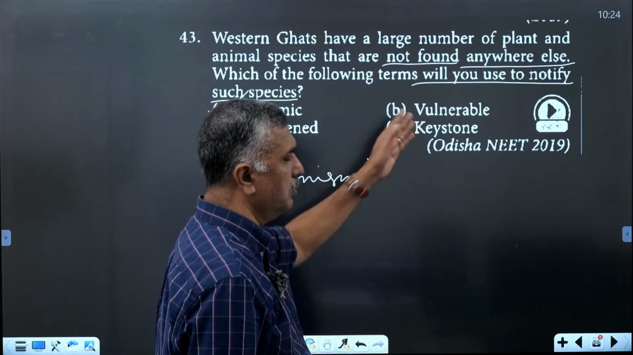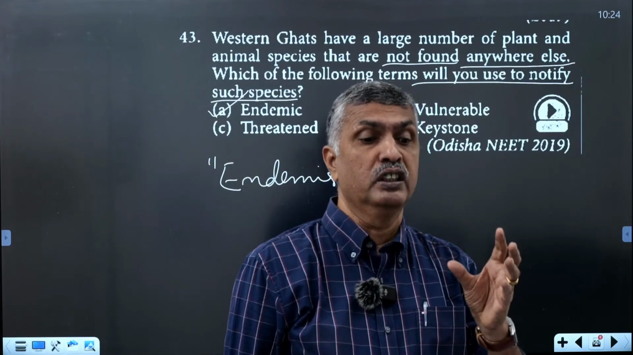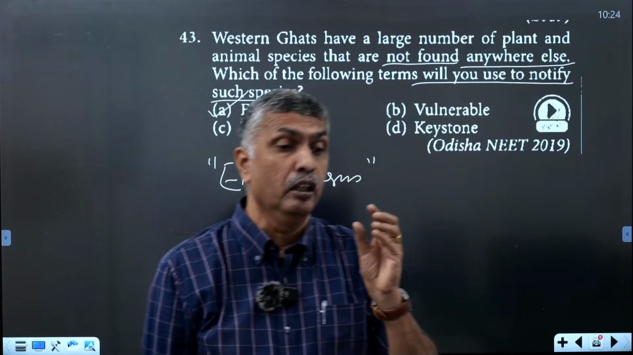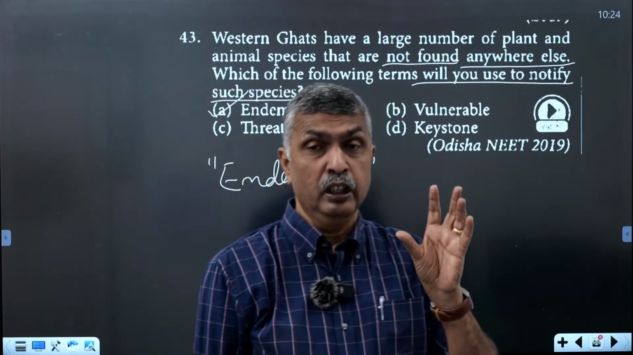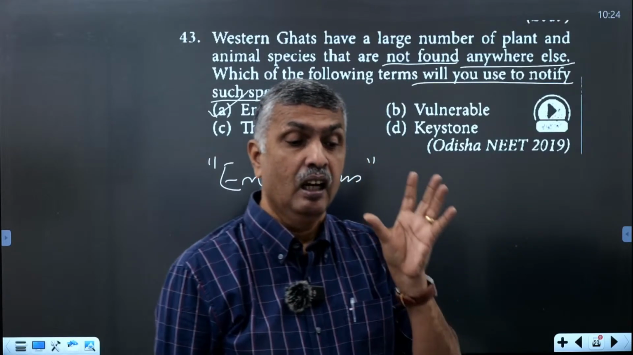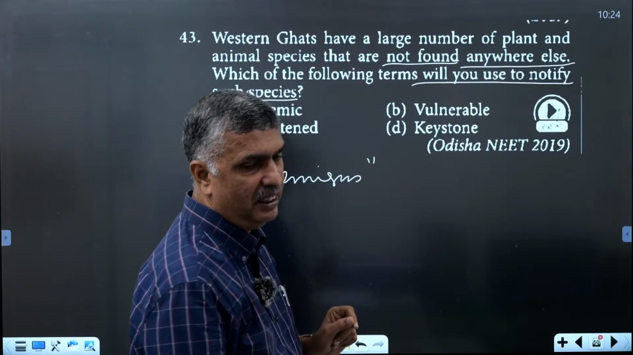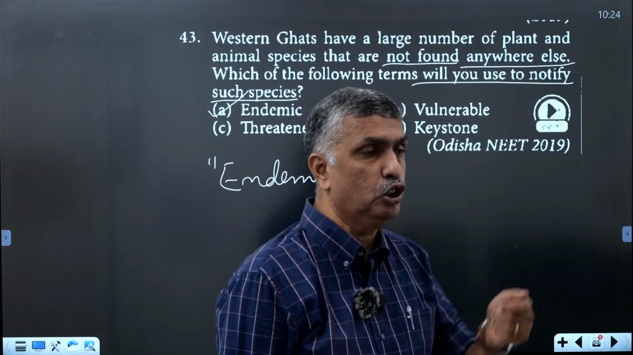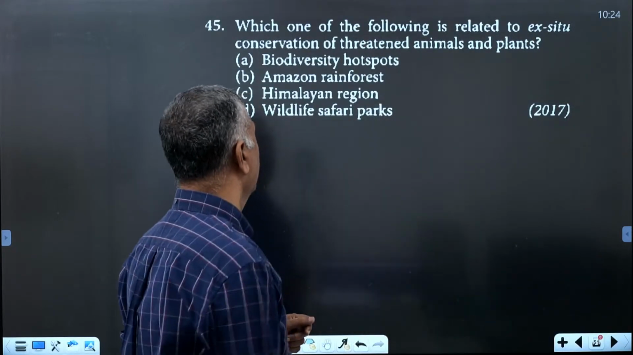Keystone species are species in an ecosystem that are highly influential while their numbers are very limited. Their organisms are very limited, yet their influence in that ecosystem is very large. Those organisms are called keystone species, the key species, which you studied in ecosystem.